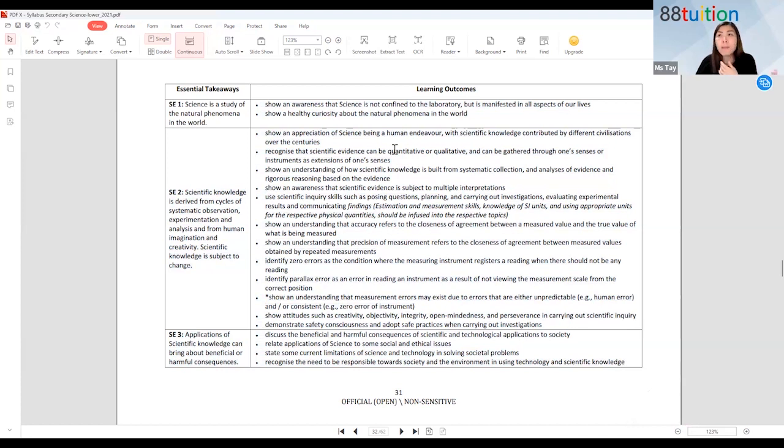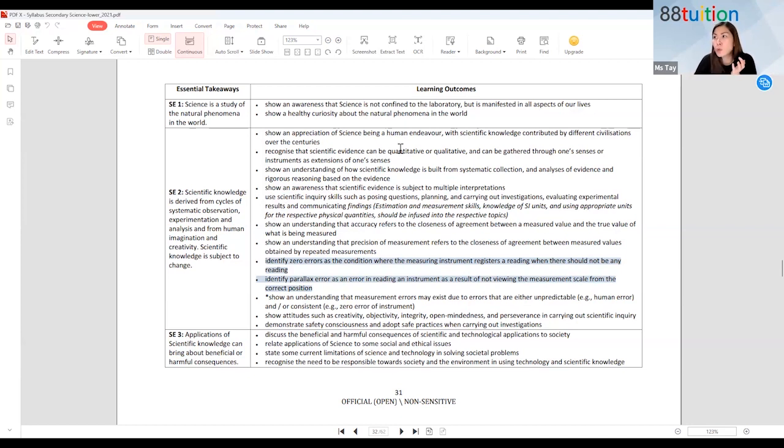This will be tested and it can go up to 3 marks in your exam. So this is also what we will be covering: parallax error, zero errors. For measuring instruments, we'll be learning about different instruments, how to measure volume of water, how to measure distance, length, etc.